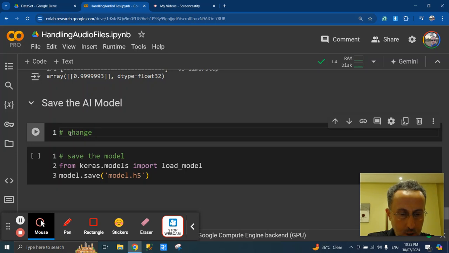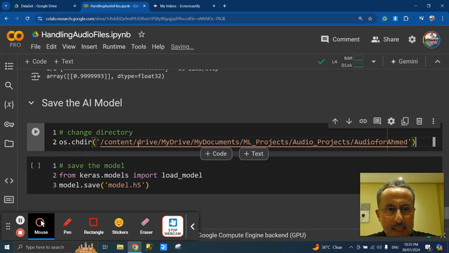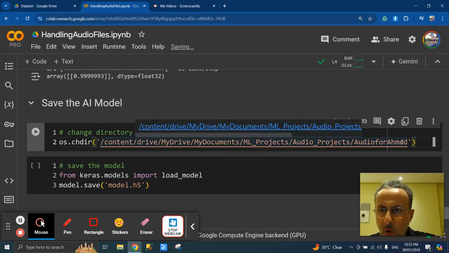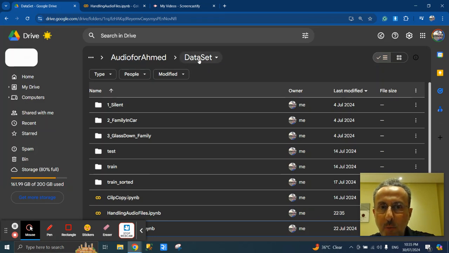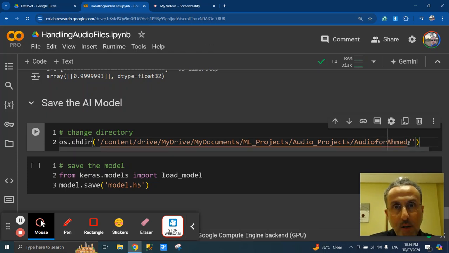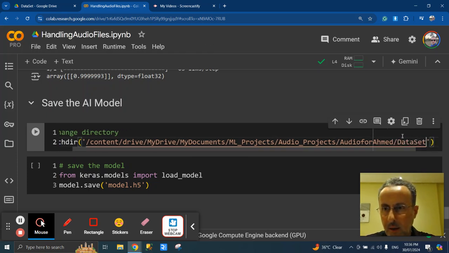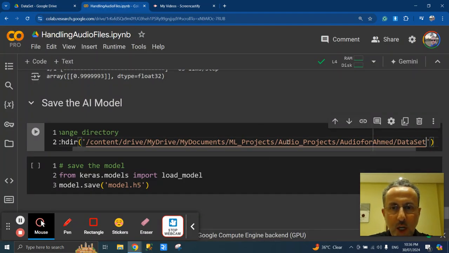So any suggestion, change directory. Thank you, AI. It suggests to me to go for audio for Ahmed. Correct, actually. But I need to put it in the backslash dataset. So I will add something to the path, backslash, and you should write it correctly. I think it's dataset, D capital, S capital. Yes. So I would like to change the directory to this place.